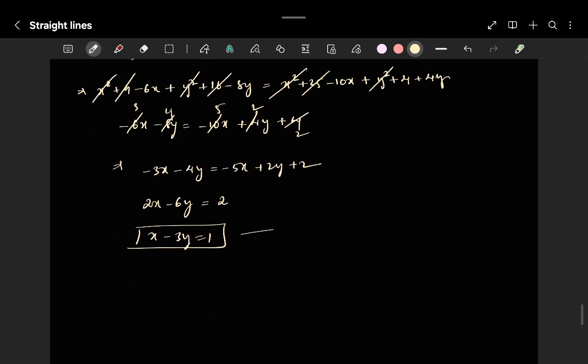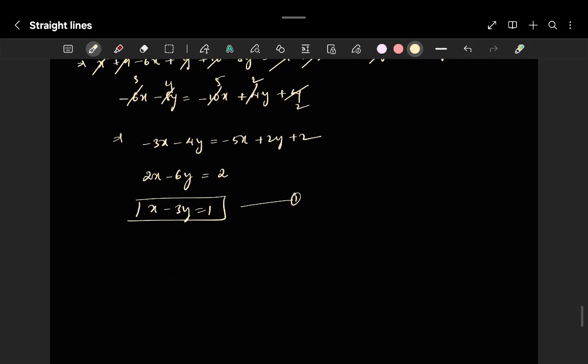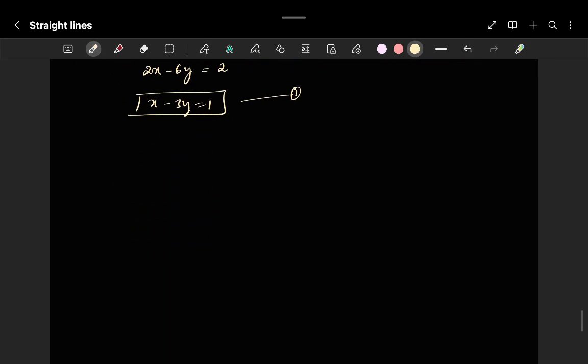Okay, now let us keep it aside, and similarly we'll solve for triangle PAB. PAB, in the sense, what is the scenario? P(x, y), A(3, 4) and B(5, -2).